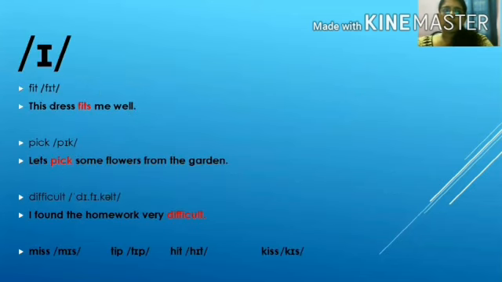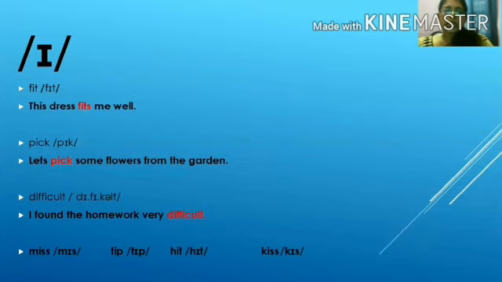Moving to the first short vowel, it's I. It's represented by the capital letter I enclosed in 2 slashes, as in fit. I repeat, fit. This dress fits me well.